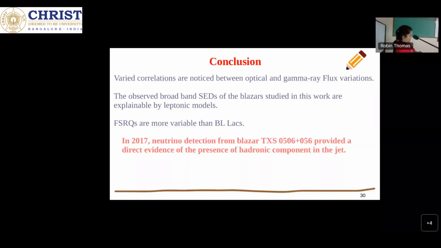Now in 2017, there was a neutrino detection from the blazar TXS 0506+056. Because the neutrino comes from proton synchrotron, we get direct evidence of a hadronic component in the jet. So to constrain the leptonic and hadronic models, we need good simultaneous data over a large period, and also for a large number of sources. Only then can we constrain the leptonic or hadronic model in blazars. Thank you.